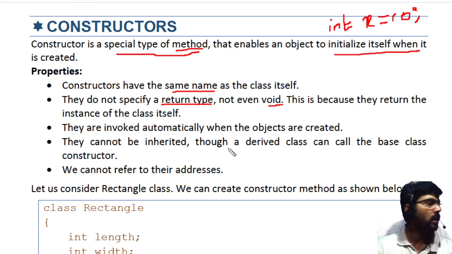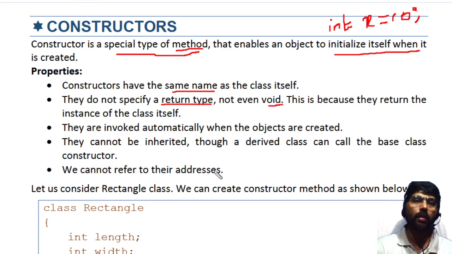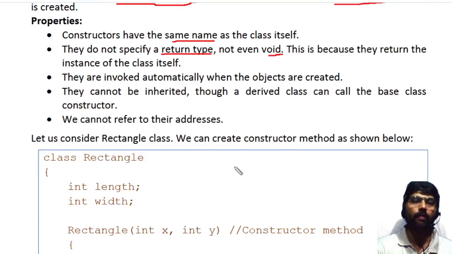I will explain this concept while explaining inheritance. We cannot reference it, and we cannot call it manually.